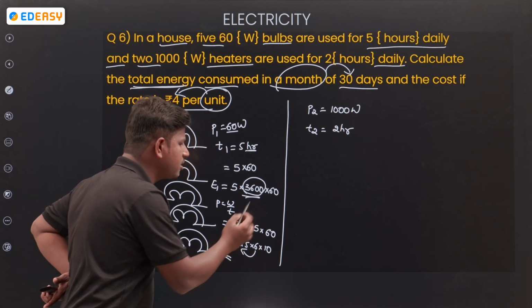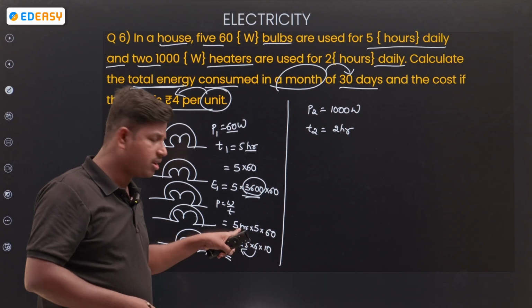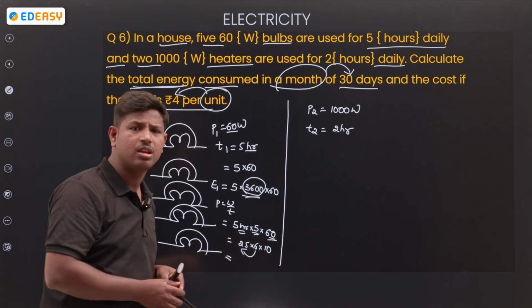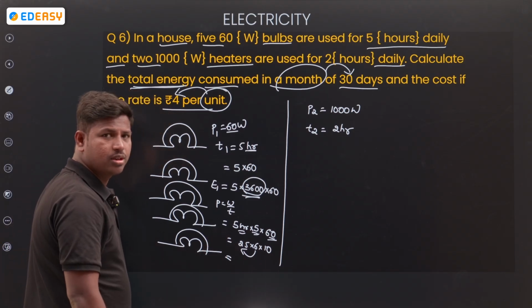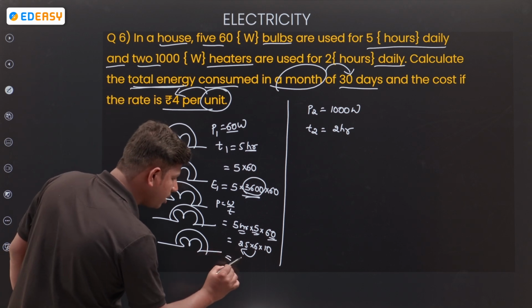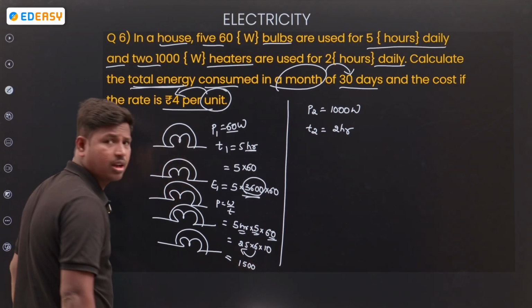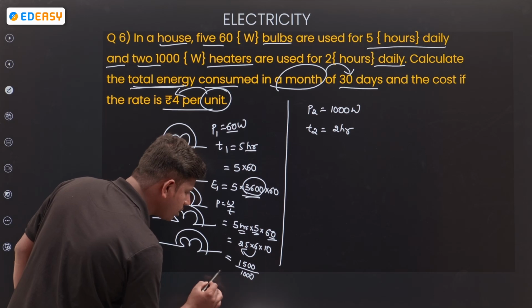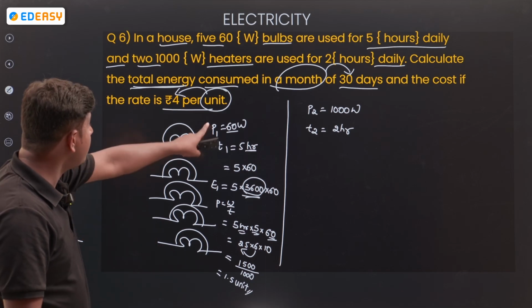So instead of taking 3600, for 1 kWh value, I am converting into units. 5 hours, 5 bulbs, each bulb 60 watt: 6 into 25 is 150, right? 1500 by 1000, that means 1.5 units only by the bulbs.